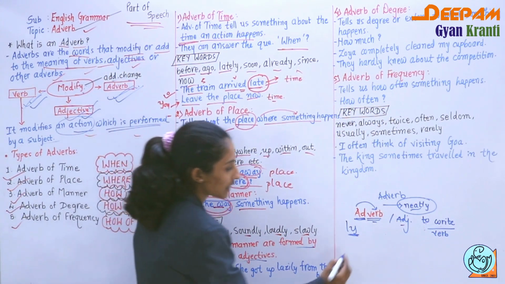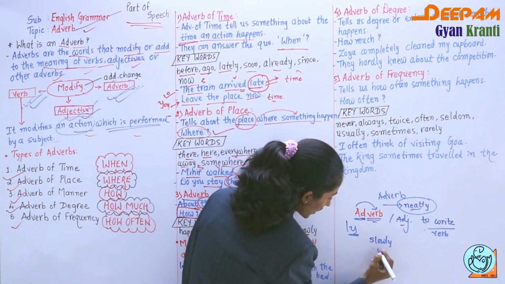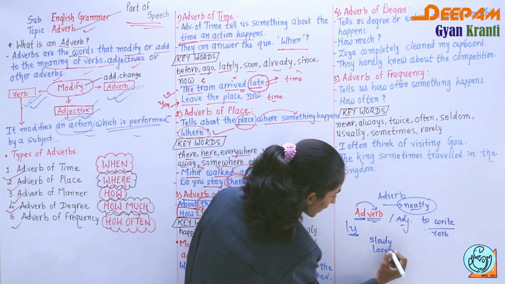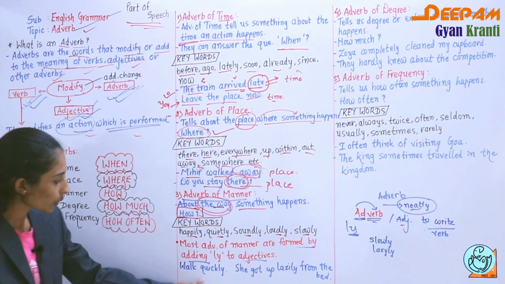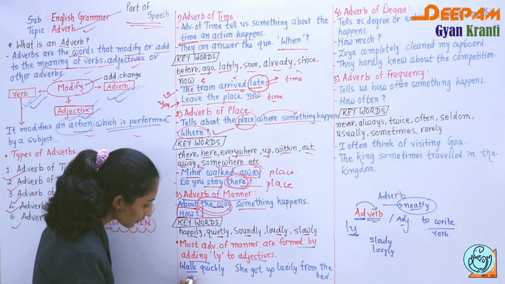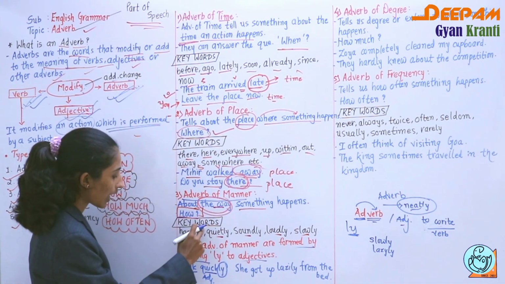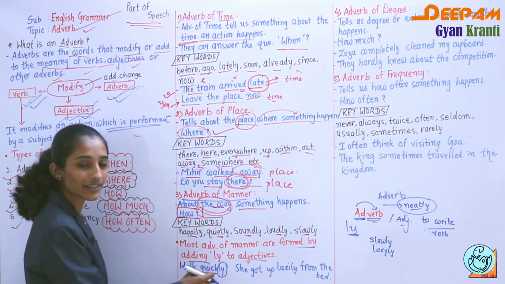Suppose slow is given to you, so you add ly and get slowly. If lazy is given, then lazily, like that. See the example, walk quickly. Here walk is a verb, but quick is an adjective, so quickly. How do you have to walk? You get the answer, quickly.